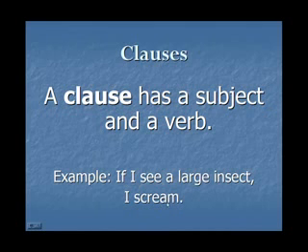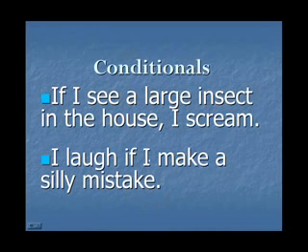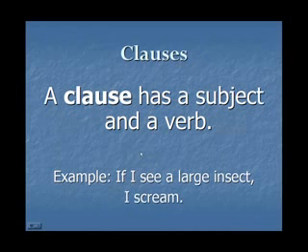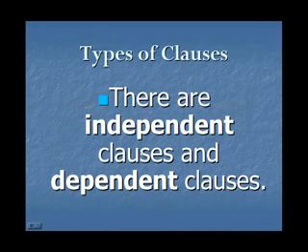I'm only pointing these things out because it's important to understand that conditionals have two clauses, and the clauses can change places. If can come first in a sentence, if can take the second position in the sentence. So either the dependent or independent clause can begin these conditional statements. Make sense? Okay, let's race ahead then. We know the types of clauses, we know their order, we know that the clauses can be independent or dependent. The if clause is the dependent clause, and it can come first or second in the sentence.